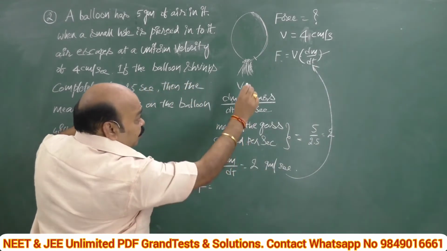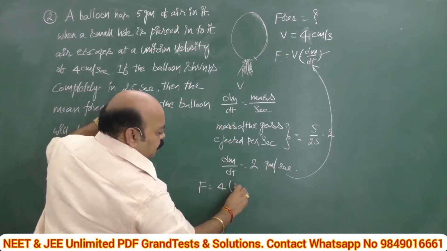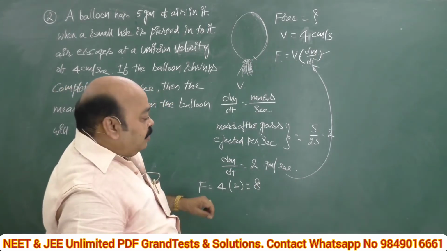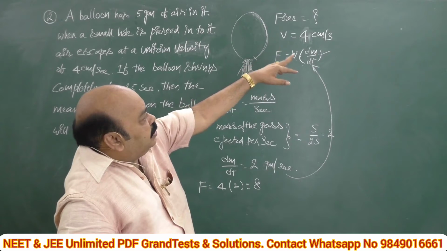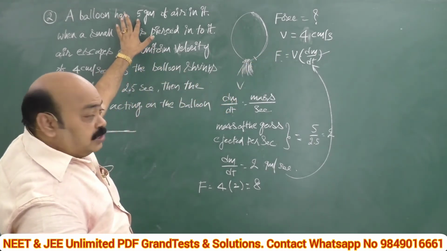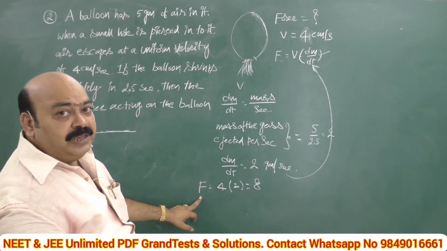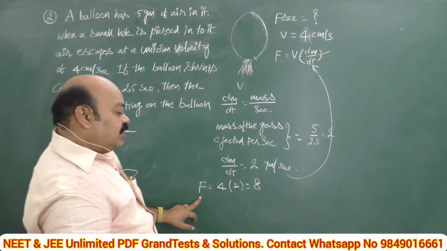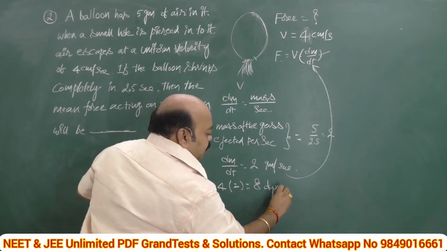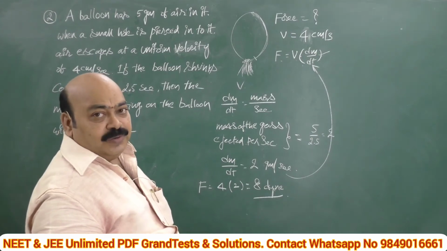Simply substitute this in the standard equation to calculate the force. Force is equal to v, it is 4 into dm by dt, which is 2. It is nothing but 4 times 2, which is 8. Mind one thing. Here all the units from the beginning, centimeter per second velocity, are CGS units, and the total mass, 5 grams, is also CGS. So this force should also be expressed in CGS unit. It is not newton, mind it, it is dyne, because newton is the SI unit, whereas dyne is the CGS unit of force.